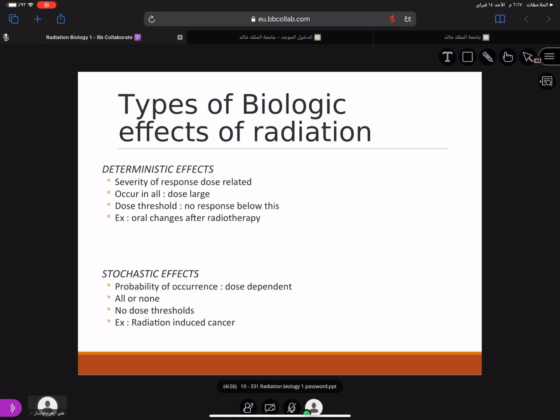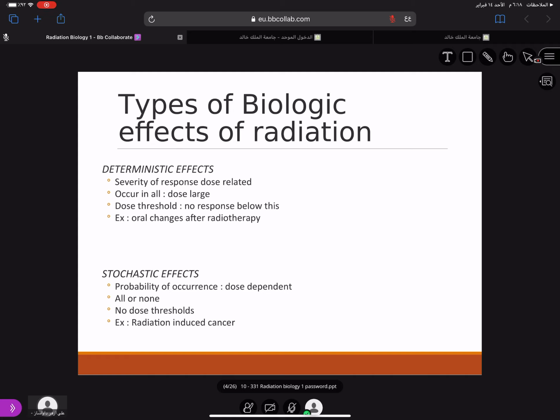This is a very important slide. This is the most important slide of this lecture. It is describing the effects of radiation. There are two types of effects of radiation. They are broadly classified as deterministic and stochastic effects. The deterministic effects are when you give radiation to the tissues, as you increase the radiation, the severity of the response also increases.